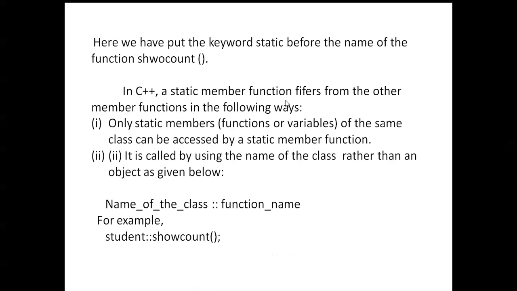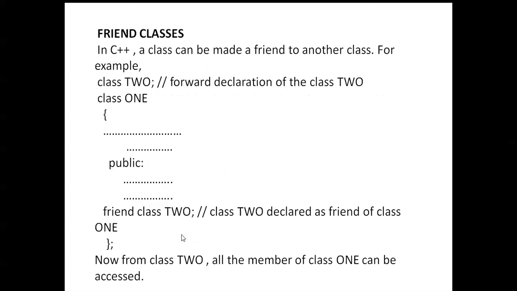Okay, a C++ static member function differs from the other member functions in the following ways. Only static members, functions or variables of the same class can be accessed by a static member function. Next, it is called by using the name of the class rather than an object, as given below. Here you can see the name of the class is student and the function name is show count.